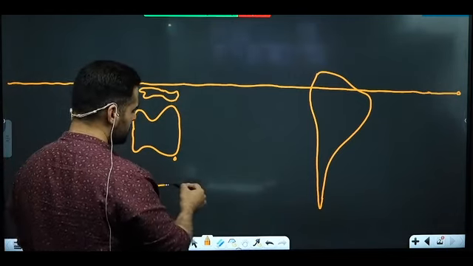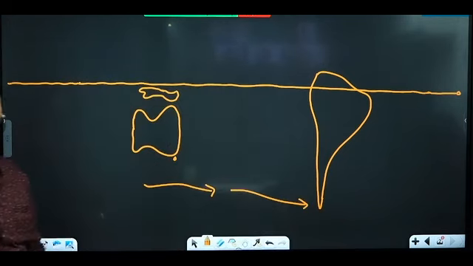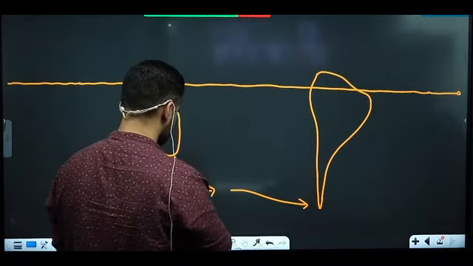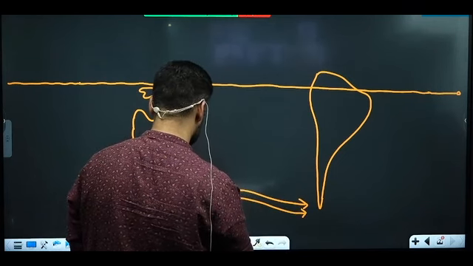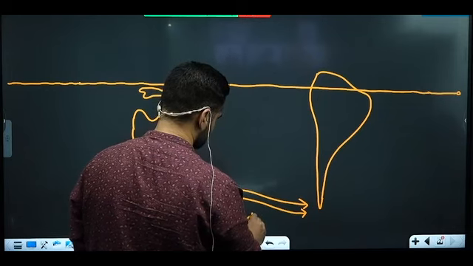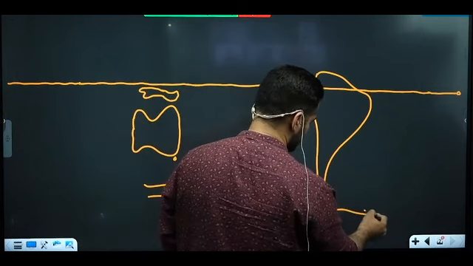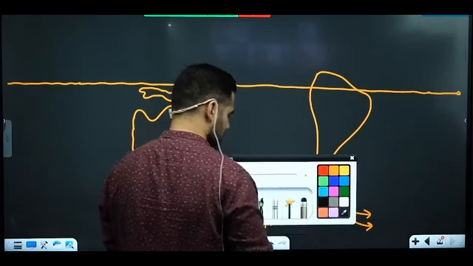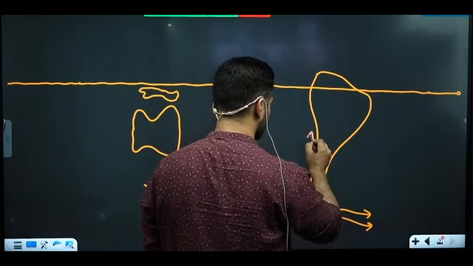Which ocean current is moving here? Hope you are clear about this. West wind drift, which we also call circumpolar current. Some of the water flows like this. It will enter here into the Atlantic Ocean. But from here onwards, some of the cold water will begin to move like this.